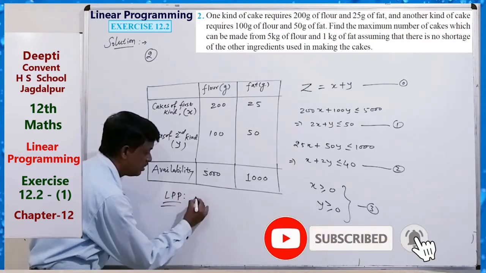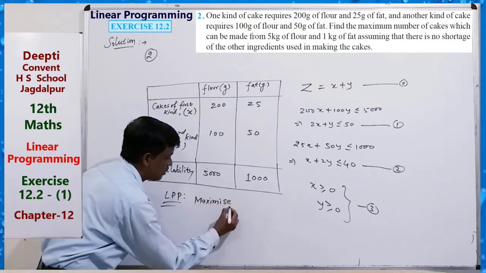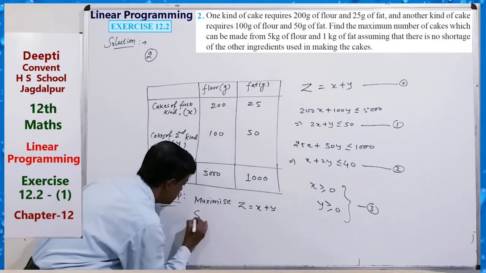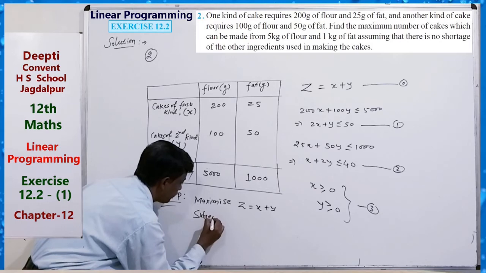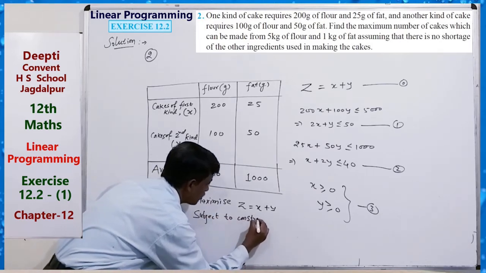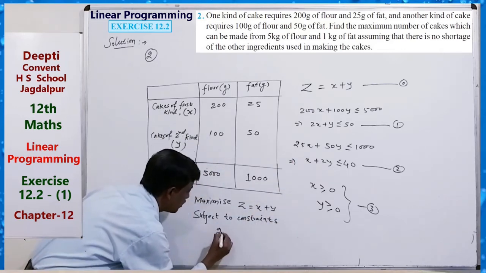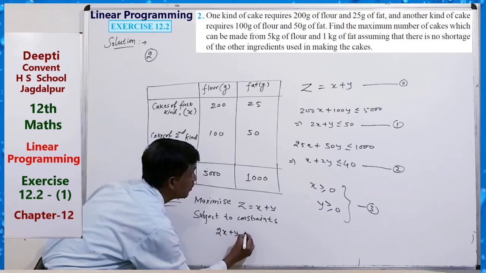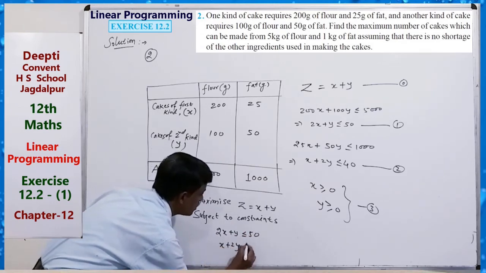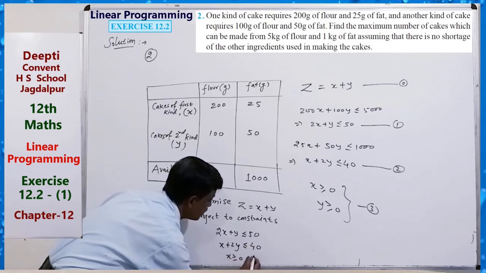Maximize Z equals x plus y, subject to the constraints 2x plus y is less than or equal to 50, x plus 2y is less than or equal to 40, x is greater than or equal to 0, y is greater than or equal to 0.